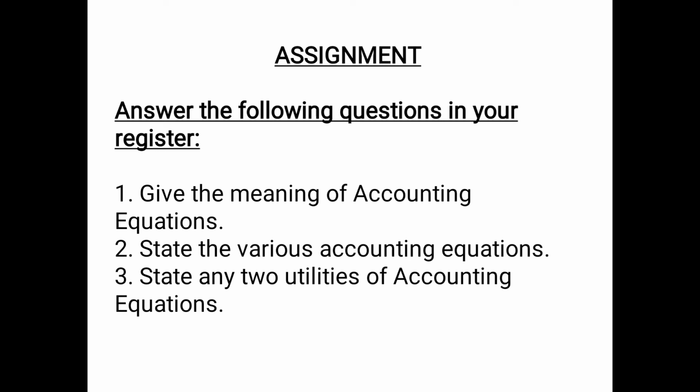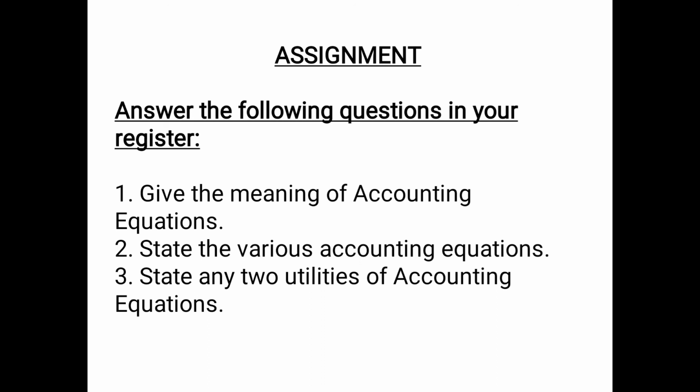And the last question, state any 2 utilities of accounting equation. So we have discussed 3. You can write any 2. For example, accounting equation provides the basis for preparing balance sheet of a business organization, because it shows the presentation of assets, liabilities, owners or shareholders equity in detail.